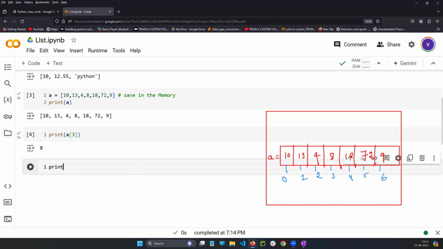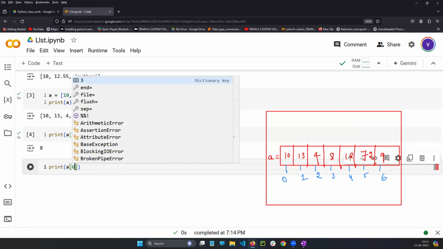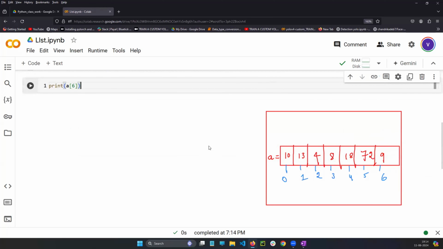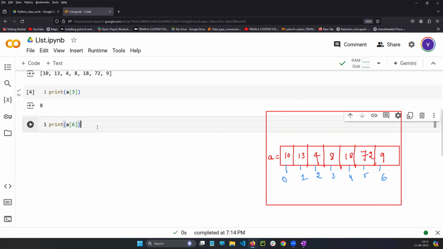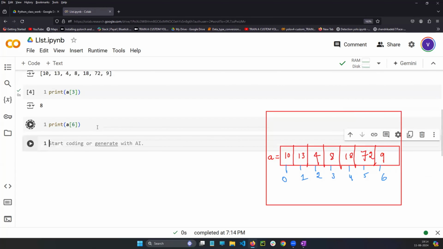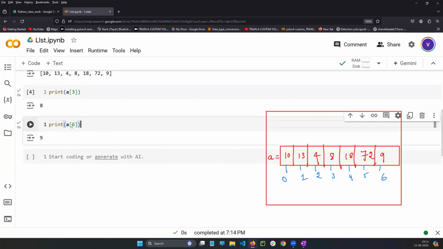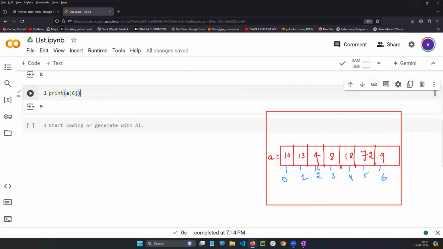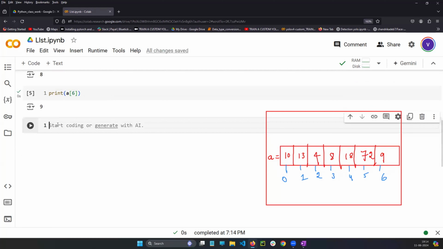Suppose if I write like this, you tell me, print A of 6, nothing but the last value, which is 9. I told you this is like a family name and these are family members. Okay, this is how we can call using the index.